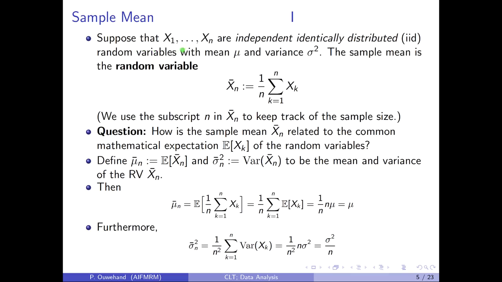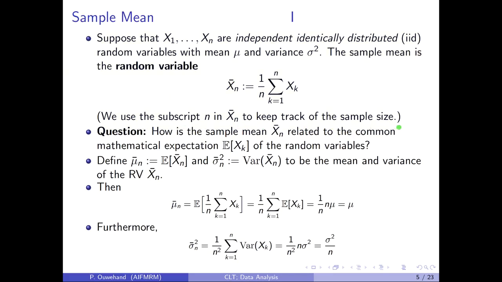Suppose that X1 up to Xn are independent, identically distributed random variables with a common mean mu and a common variance sigma squared. The sample mean is then defined to be the arithmetic mean of the capital Xk, in other words, just 1 over n times the sum of the Xk. We denote the sample mean by X bar n. The bar denotes the mean. The subscript n is used to keep track of the sample size.